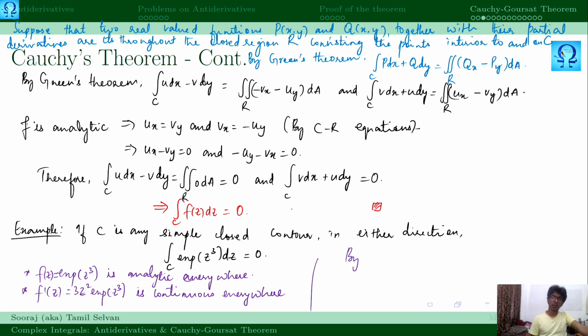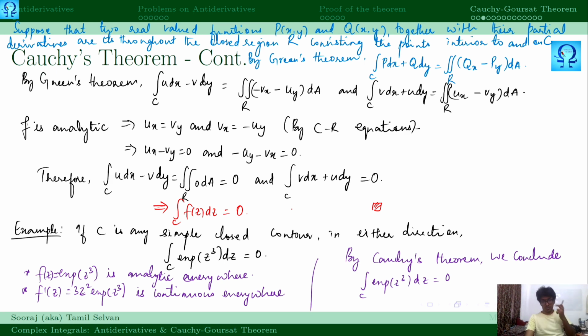Hence, by Cauchy's theorem, we conclude the integral over C of exponential of z cubed dz is 0.